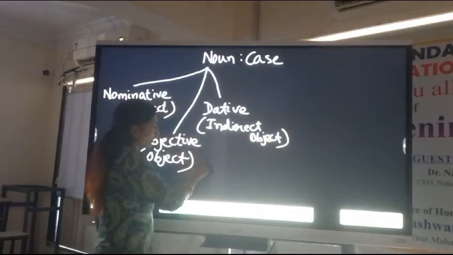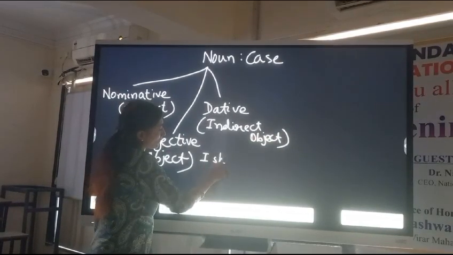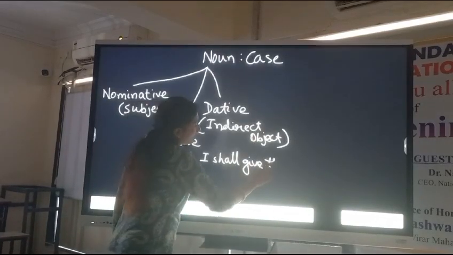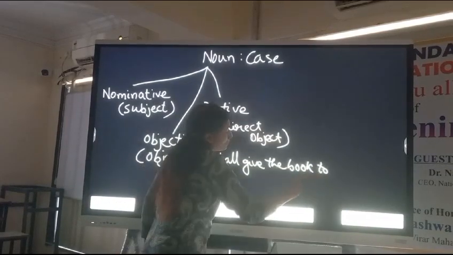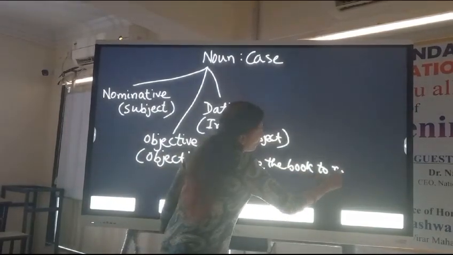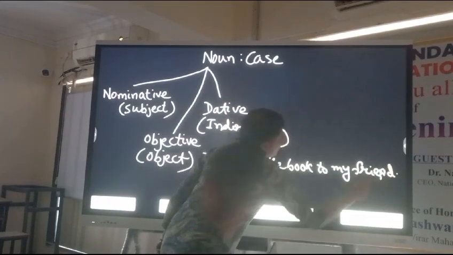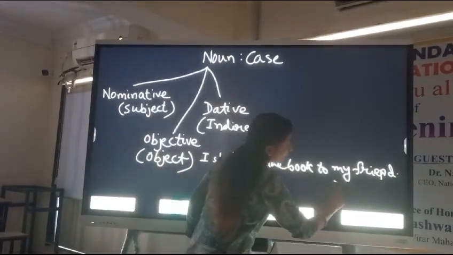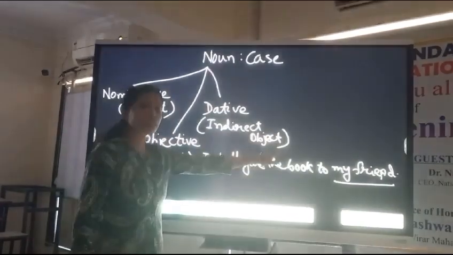If I write here, I shall give the book to my friend. To whom? To my friend. So this is your dative case, the indirect object.